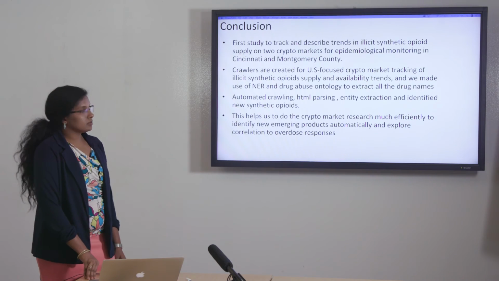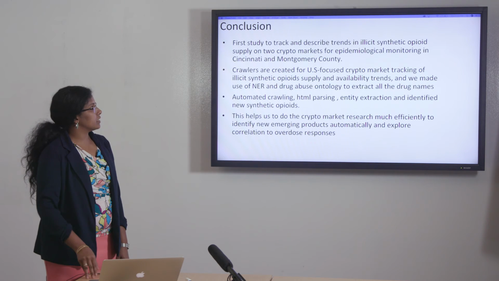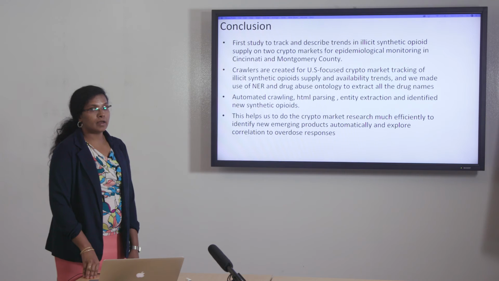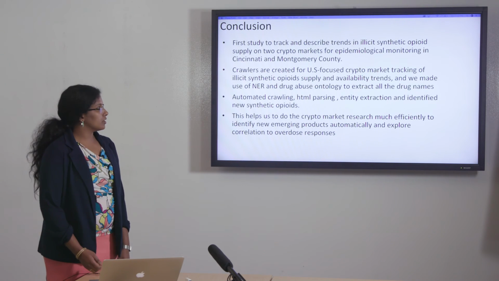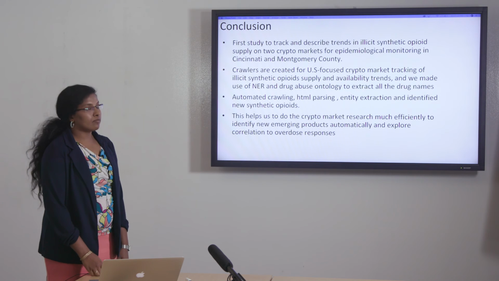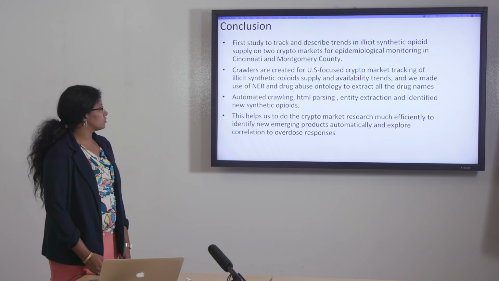Finally, the conclusion is this study of ours for this particular opioid challenge track describes the trends in illicit synthetic opioid supply, especially illicit manufactured fentanyl, IMF, as it is spreading and fueling the epidemics in Ohio. And crawlers are created for US focused crypto markets, and we track synthetic opioids continuously on darknet marketplaces, and we use customized NER and drug abuse ontology specially developed for this study.